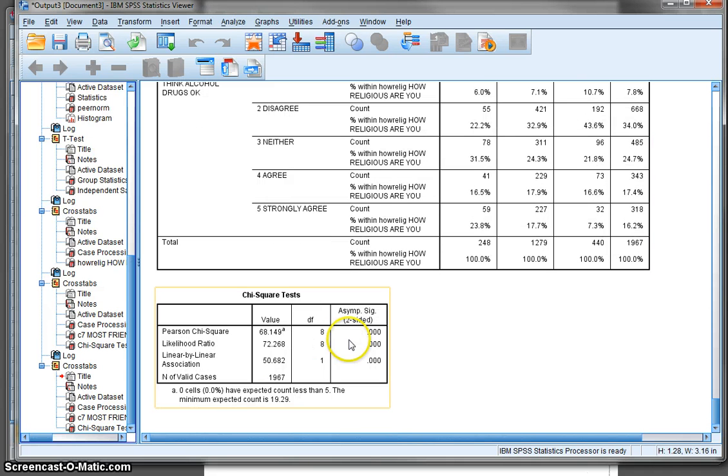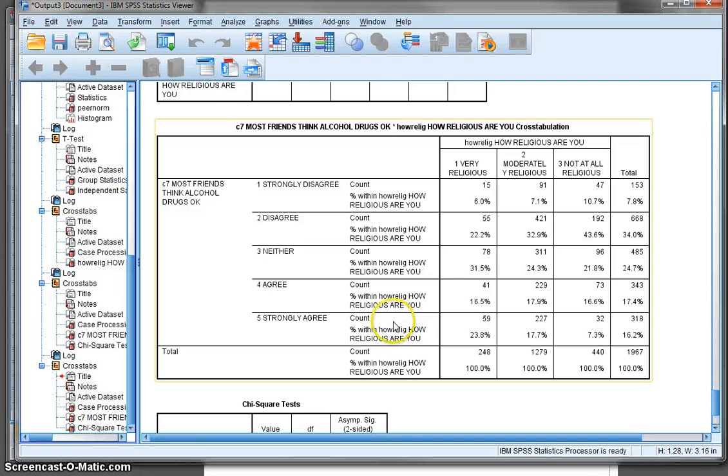Well, first of all, we see that we have a p-value less than 0.001, so we know that there's an association here, that the groups are different. I think what has happened here, so let's just step through this, and this is a little confusing, and so maybe we can talk about this in class. Those who are very religious should be very high and strongly disagreeing with the statement that most of my friends think alcohol and sex are okay.